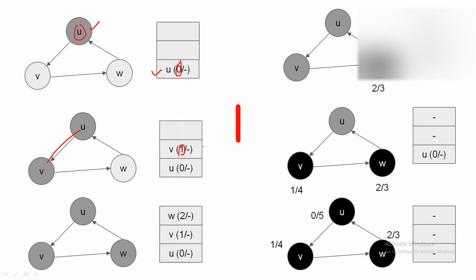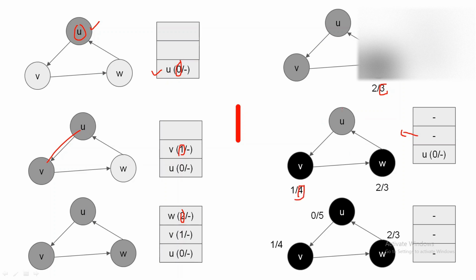Then we put W, which is the adjacent vertex of V, into the stack, and we mark the discovery time of W as 2. Now we have visited all the adjacent vertices of W. So we pop W out of the stack and we mark it with a black color, and we mark the finishing time of W as 3. We have visited all the vertices of V. So we pop it from the stack and we mark it with a black color, and we mark the finishing time of V as 4.